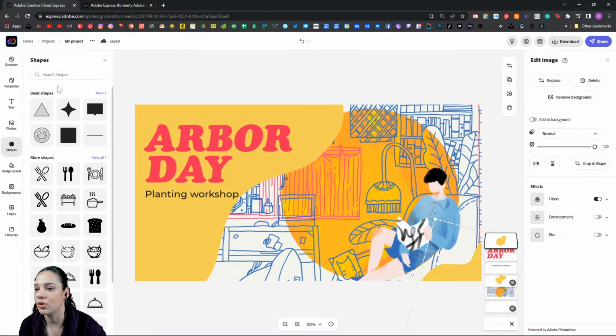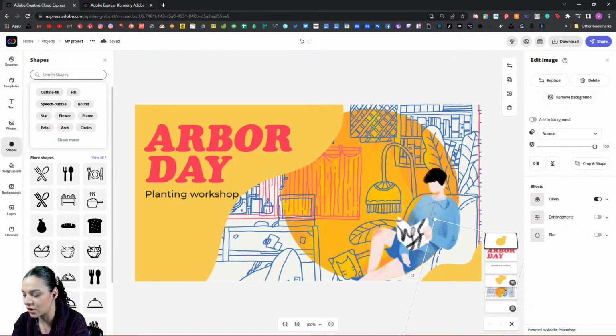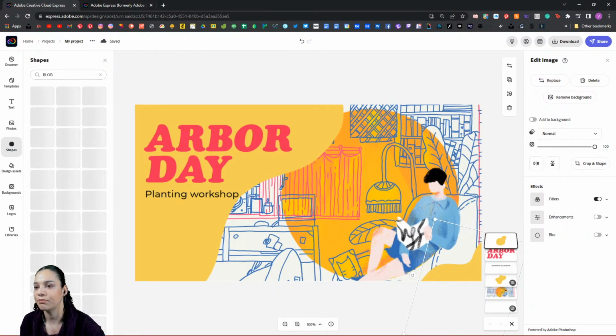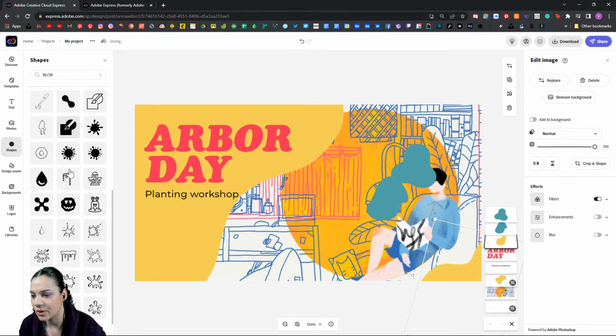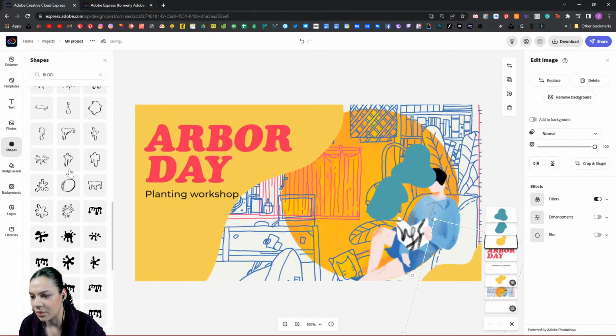So I'm going to come over to shapes, and in the search bar, I'm just going to type blob. And we get a lot of these interesting little blobs. I believe this tricorn blob is what we're using for our Arbor Day side over here. And we have this nifty one right here as well. I'm just going to go ahead and drag and drop a couple of these onto my canvas. Then let me see if I can scroll through here. I'm sure there's another couple of blobs.